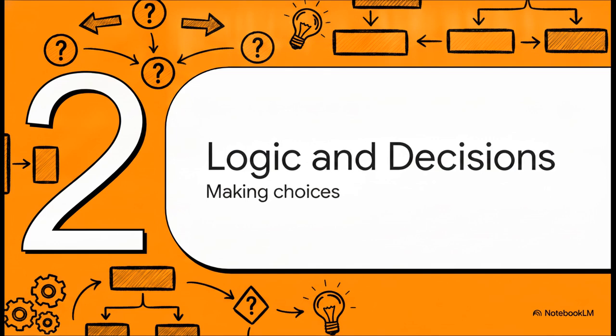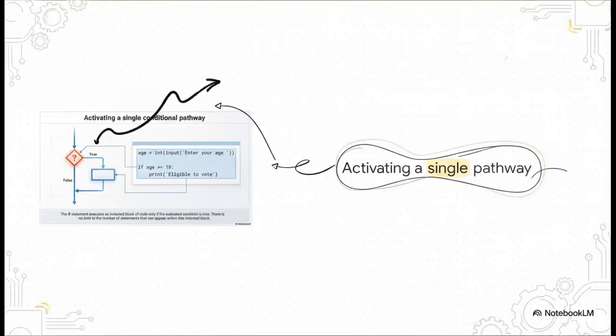This is where our code actually wakes up and starts making its own choices through selection. The most fundamental decision-making tool we have is the if statement. If you trace the true and false paths here, you'll see the if statement evaluates a condition, in this particular case, asking if a user's age is greater than or equal to 18. If that evaluates to true, the flow diverts right into that indented block of code and prints eligible to vote. But if it's false, it just skips that block entirely. It's a simple, single conditional pathway.